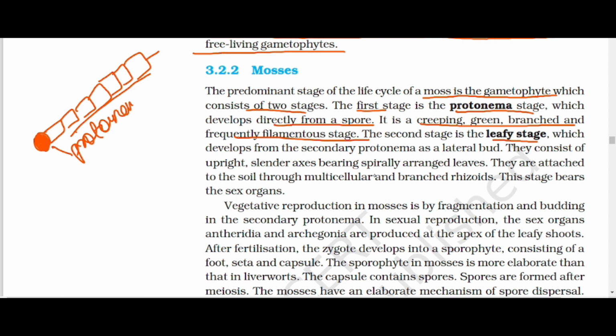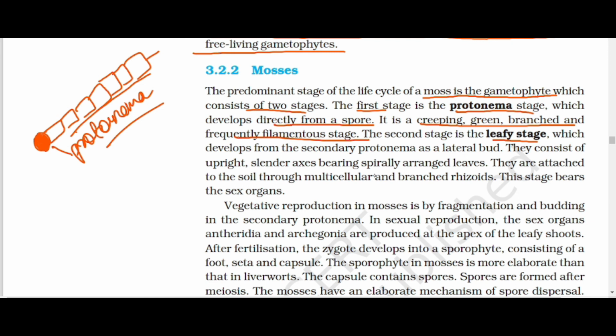This is known as protonema. As we already know from chapter 2 while reading about the mycelium, the hyphae germinate from a spore, and the spore from which the hyphae grows is known as protonema.